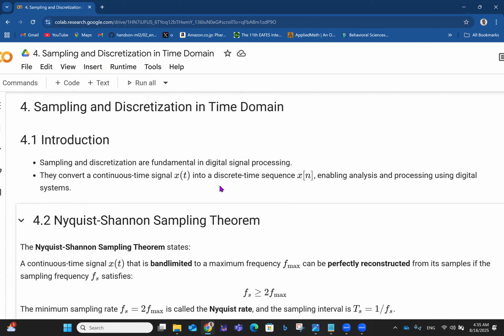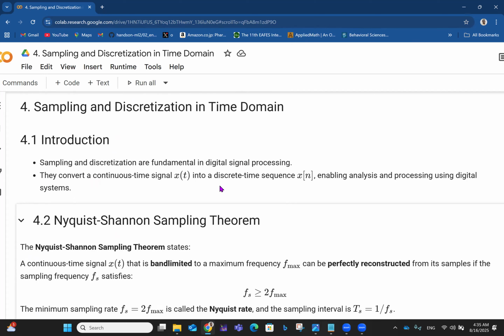In the last video, we saw the different types of signals we can have, and part of the classification is either continuous or discrete. So discretization is turning a continuous time signal x of t into a discrete time signal x of n, enabling analysis and processing using digital systems.